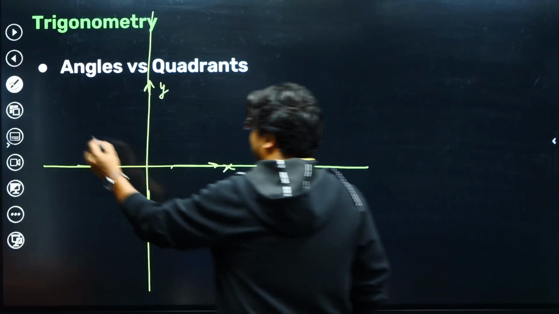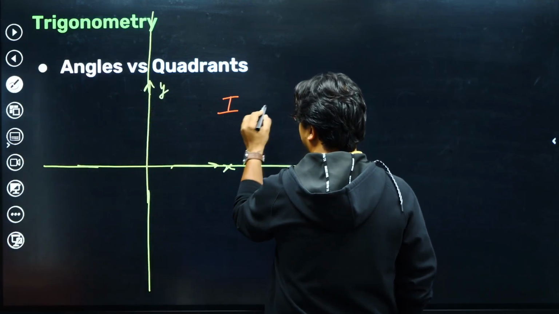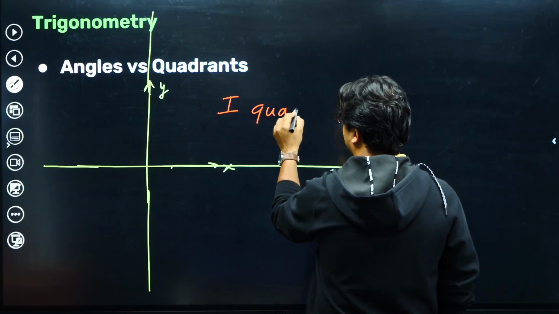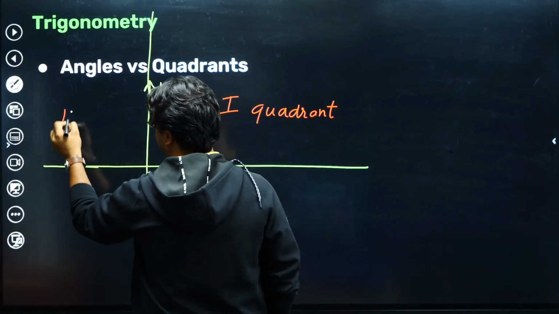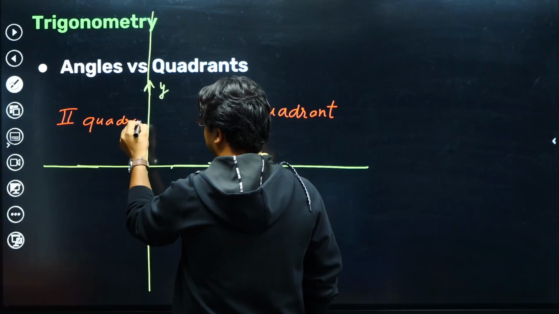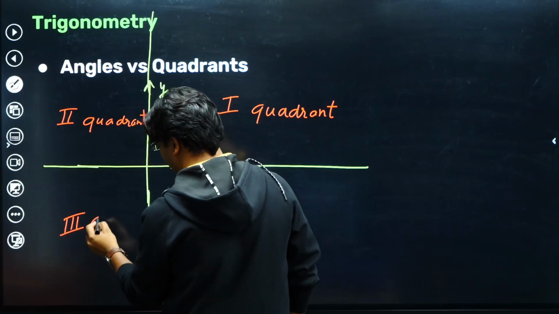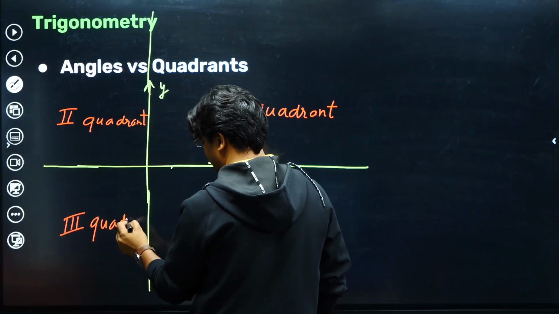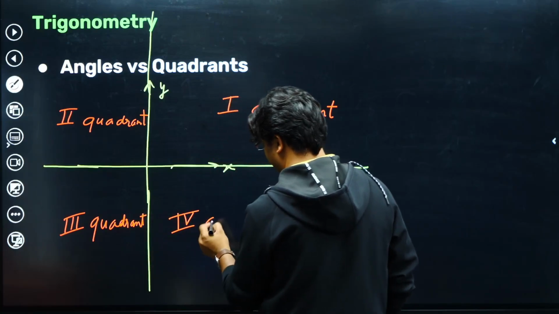We number these quadrants as follows. This one is called the first quadrant. This one is called the second quadrant. This one is called the third quadrant, and this one is called the fourth quadrant.